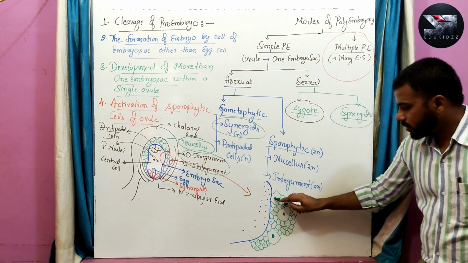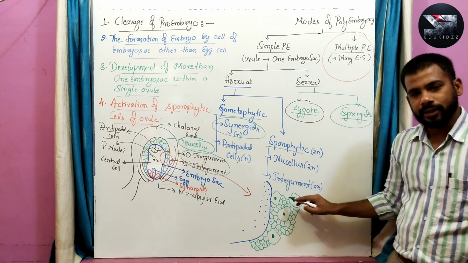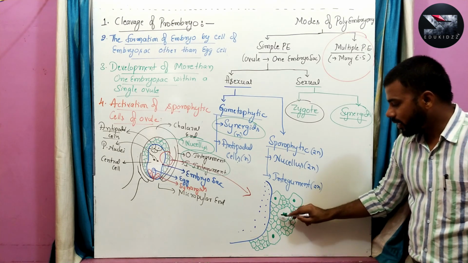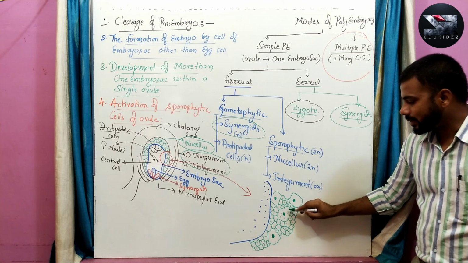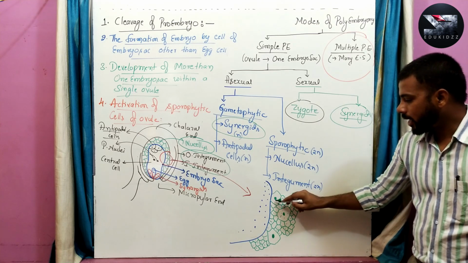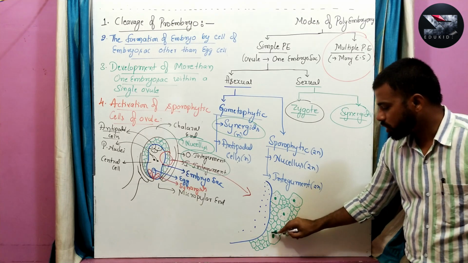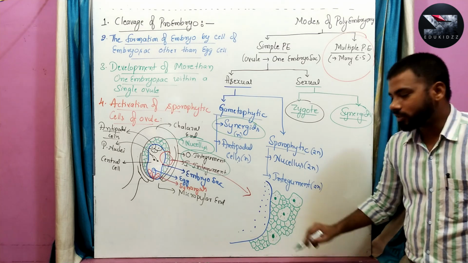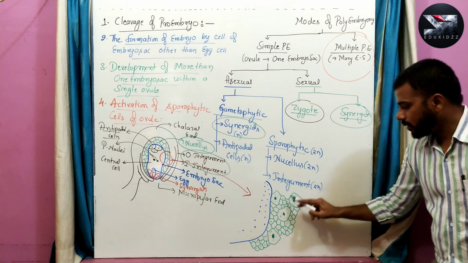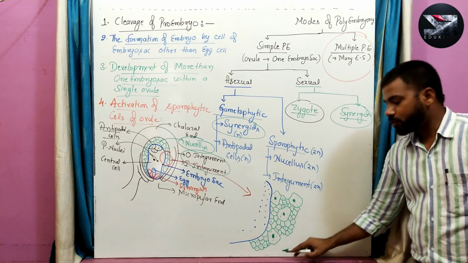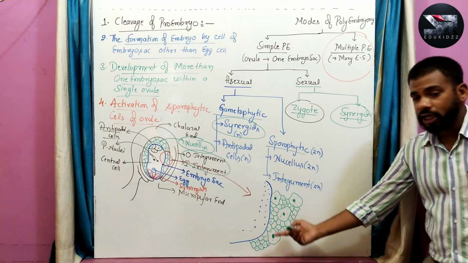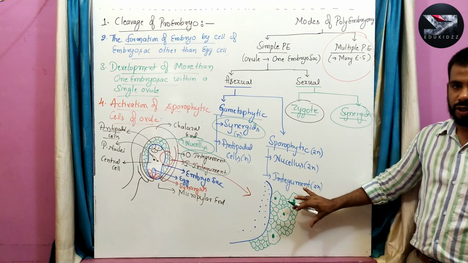I have just marked 4 large cells. So some of the nucellar cells increase in size. They become large by accumulation of more cytoplasm. And these large cells proliferate and give rise to a new embryo.